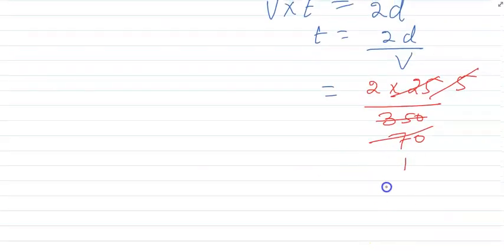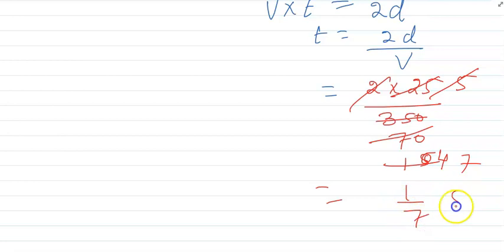Sorry, it will be 5 4s are 20, right? So 2 7s are 14. That means 1/7 second is coming. So this is our answer.